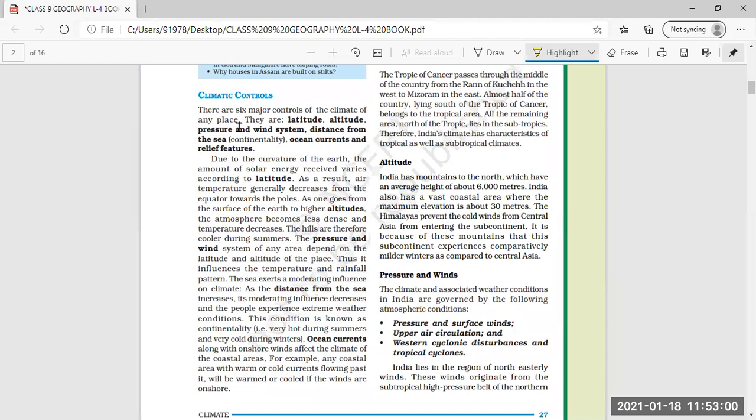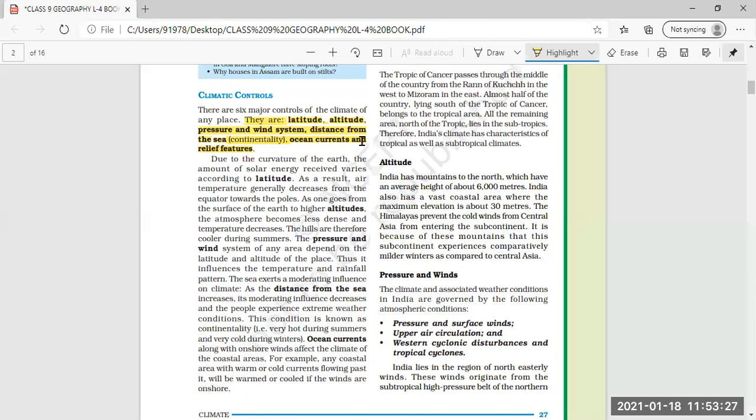Now, climatic controls. There are six major controls of the climate of any place. So, of any place, how many major controls of the climate are there? Six major controls, and they are latitude, altitude, pressure and wind system, distance from the sea, ocean currents, and the relief features.